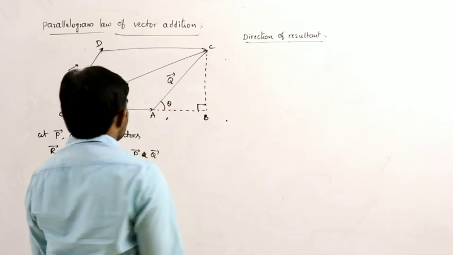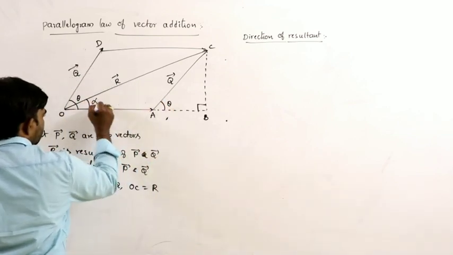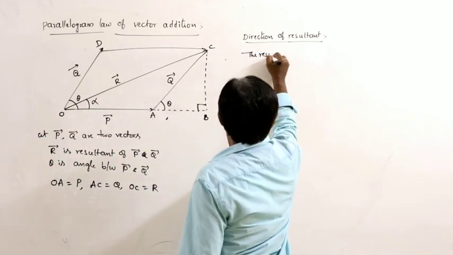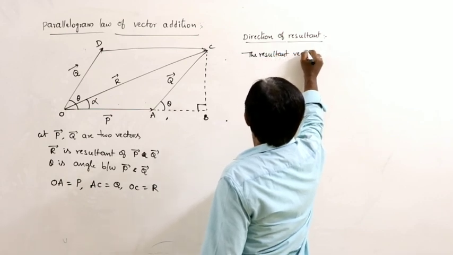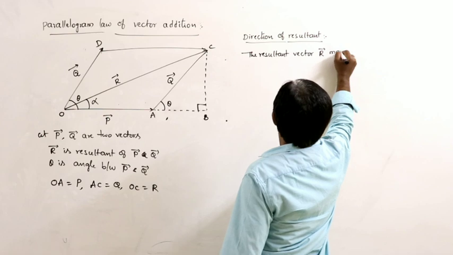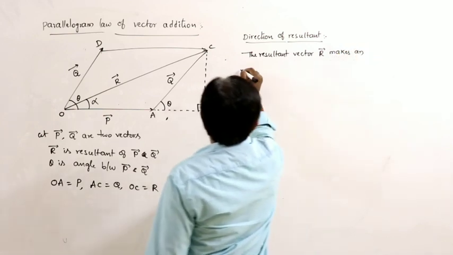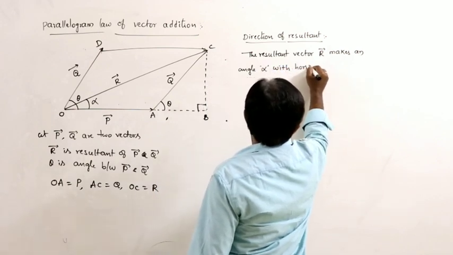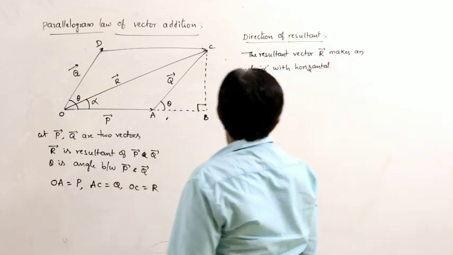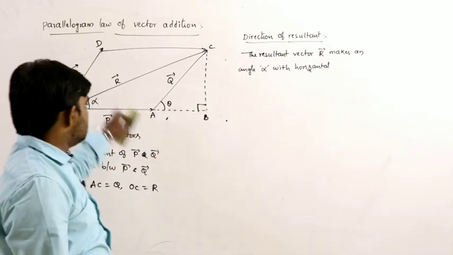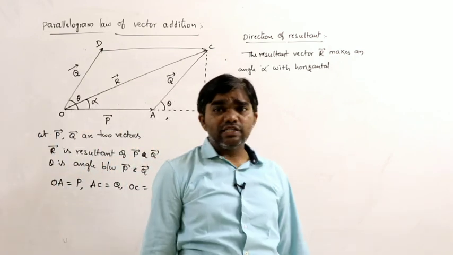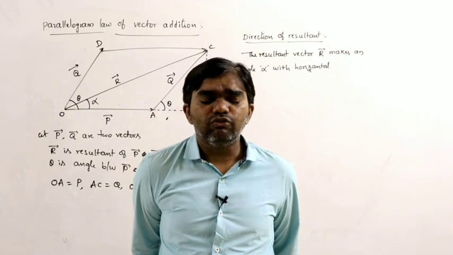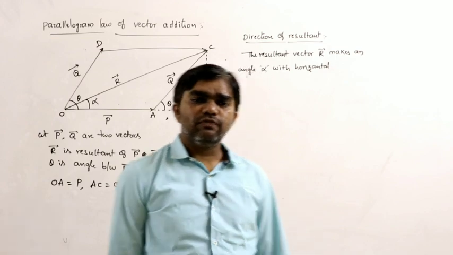Now, for example, the resultant vector R bar makes an angle alpha with the horizontal. Then the direction of the vector means, as we discussed already in the previous classes, what is meant by the direction? Direction means we must find out tan theta.